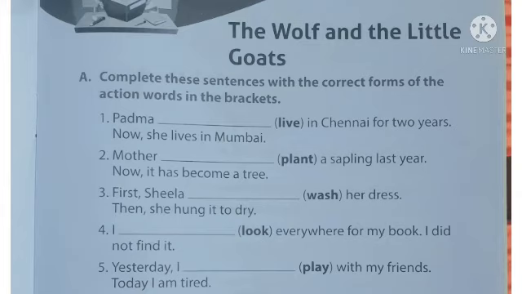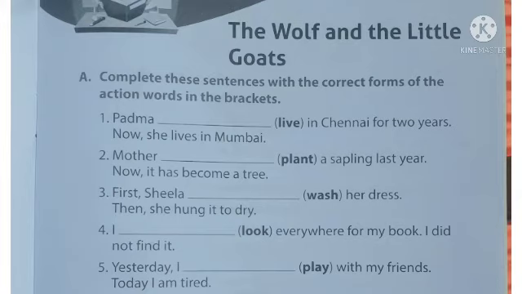Below, 5 sentences are given, and in each sentence one word is given in the bracket, and we need to write the correct forms of those action words. We need to write the past tense of those verbs. So I will read one by one. The first one: Padma, in bracket the word live, in Chennai for 2 years. Now she lives in Mumbai.